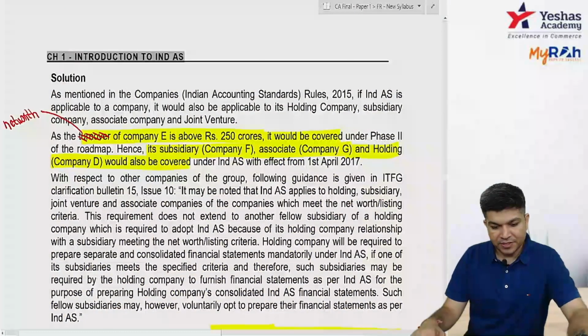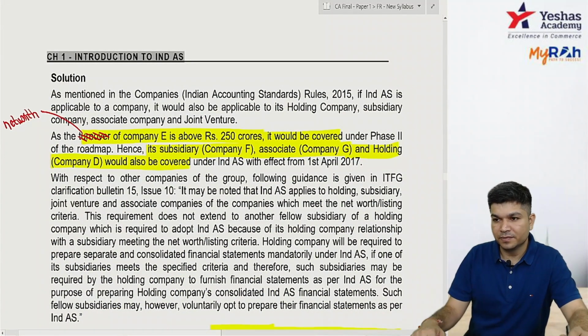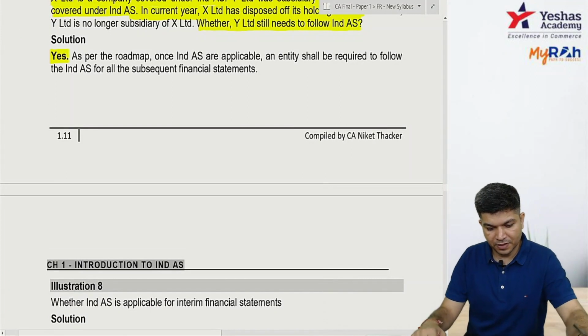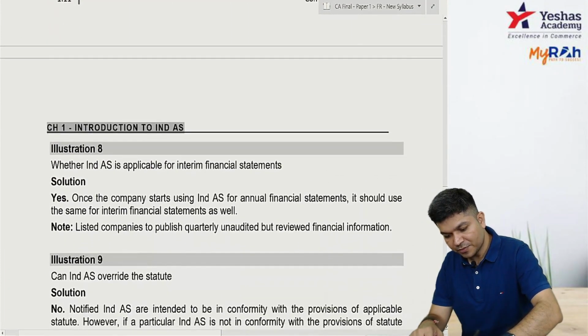Okay, question number 5, just change this word turnover to net worth. Okay, next. Question 8, whether IND AS applies to interim financial.